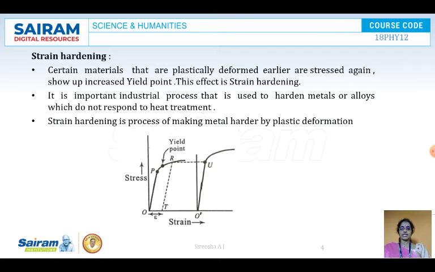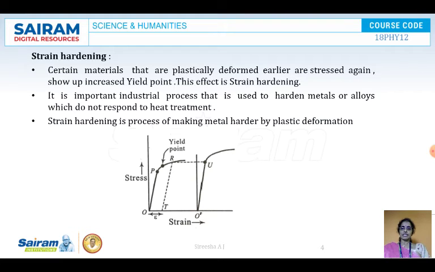What this sentence states, you can see in this diagram, where R is the point where the plastic behavior starts, and the yield point is between P and R, and it has been set into plastic behavior beyond R. Now if such a material, that means a plastically deformed material, is stressed again, you can see that the yield point has increased. Previously it was between P and R, now it has reached R.